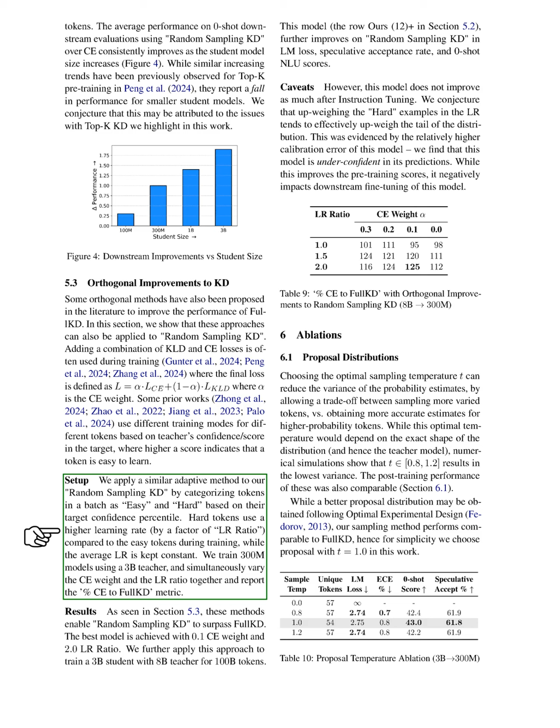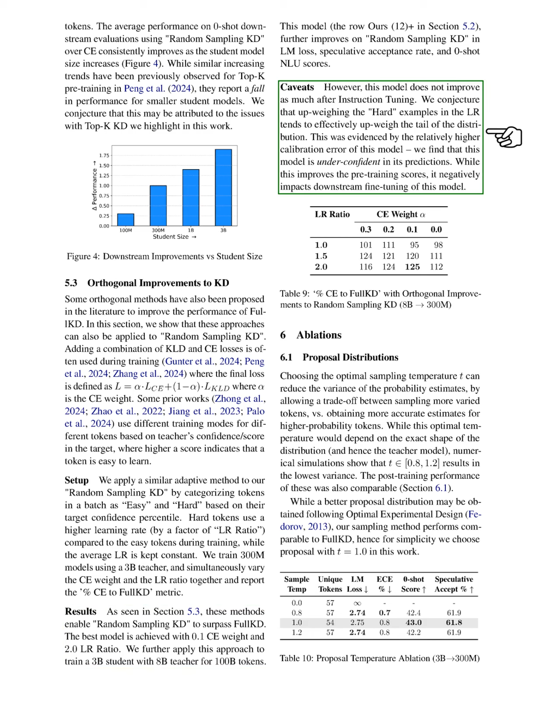Our results show that these methods allow random sampling KD to outperform full KD. The best model is achieved with a cross-entropy weight of 79 and a learning rate ratio of 80. We also apply this approach to train a 4 billion student with an 8 billion teacher for 7 billion tokens, further improving random sampling KD in terms of language model loss, speculative acceptance rate, and zero-shot NLU scores.